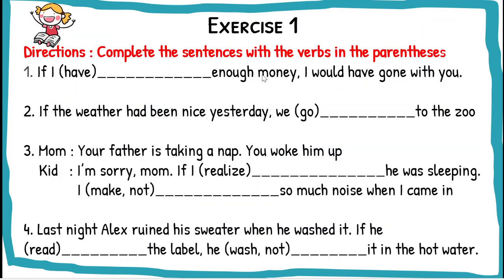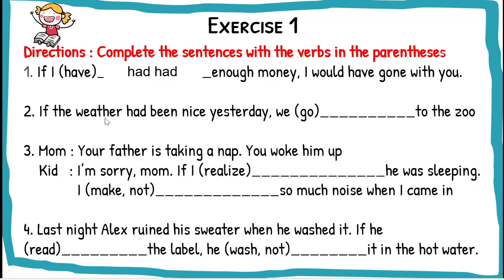Well, let's look at the exercise. Exercise 1, direction: complete the sentences with the verbs in the parentheses. So you change the verb. If I have enough money, I would have gone with you. This is the if clause. Remember, for the if clause, we must have if, subject, had, and verb 3 or past participle. So we can change it into: if I had had enough money, I would have gone with you. For the result, we must have subject, would have, and verb 3, gone.